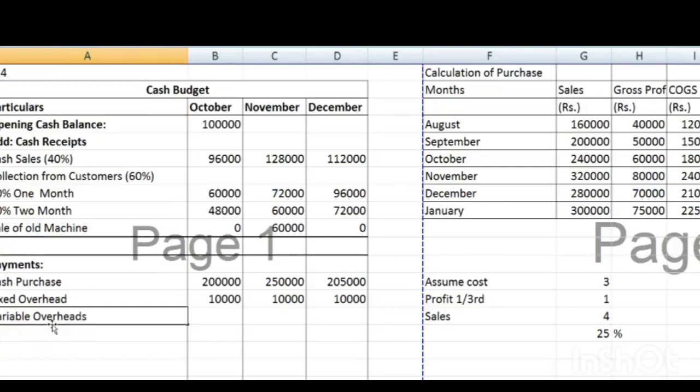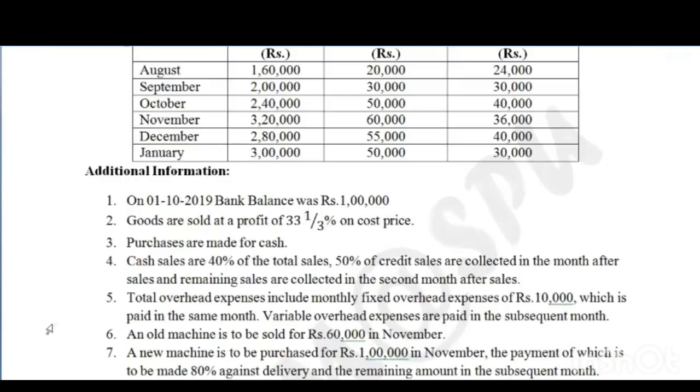In the variable overheads, there is a credit period of 1 month, so you should start from the previous month. Means in October, you make the payment for September. What is September month overhead? It is 30,000, but it includes 10,000 for fixed, which we have already paid.